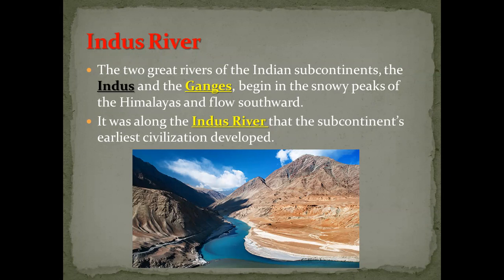Okay, so we'll make a quick revision about the rivers of the Indus Valley. Can you tell me the rivers of the Indus Valley? Yes, the Indus River and the Ganges River. Where do the Indus and Ganges start from? They start in the snowy peaks of the Himalayas. What does peak mean? Peak means the highest point of the mountain. They start in the Himalayas and flow southward.